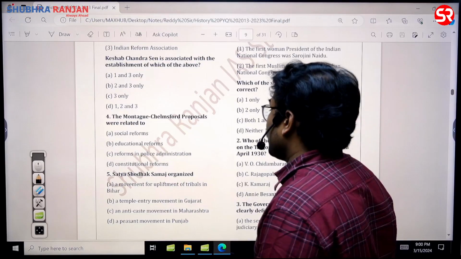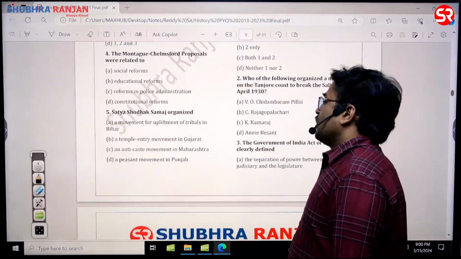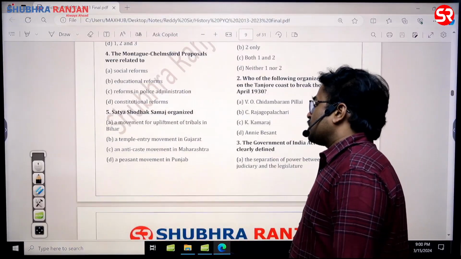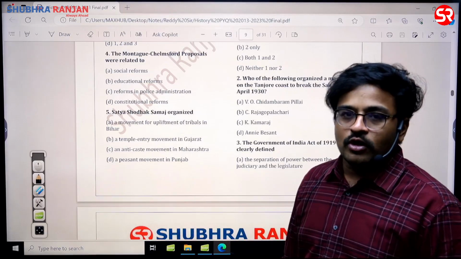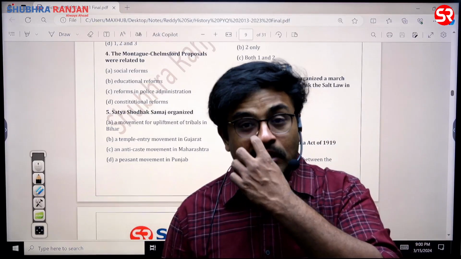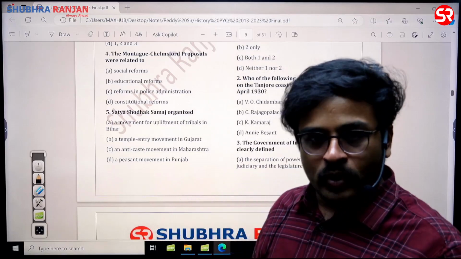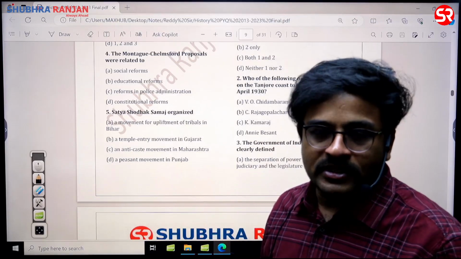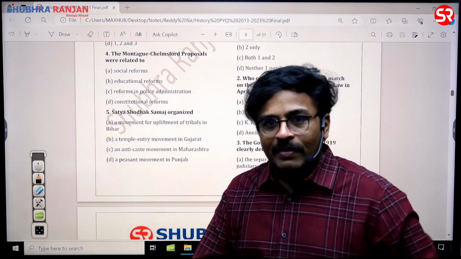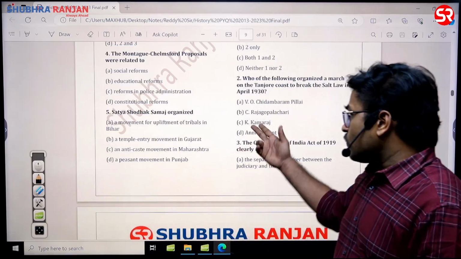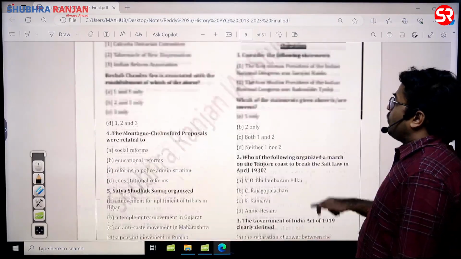See, Satyashodhak Samaj organized, okay, in fact an anti-caste movement in Maharashtra, sir. We might know Jyotiba Phule is the leader of Satyashodhak Samaj. The Raja of Kolhapur, in fact, supported this Satyashodhak Samaj. Very important personality, sir. Lower caste leaders are doubly important for us. So the answer for this is an anti-caste movement in Maharashtra.